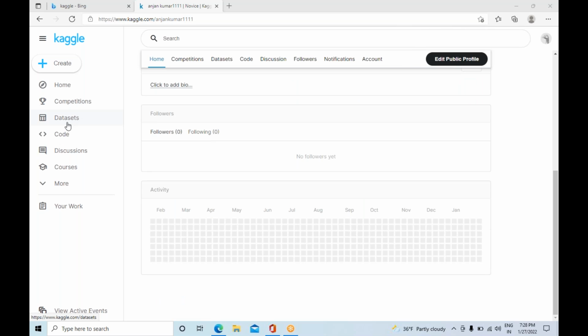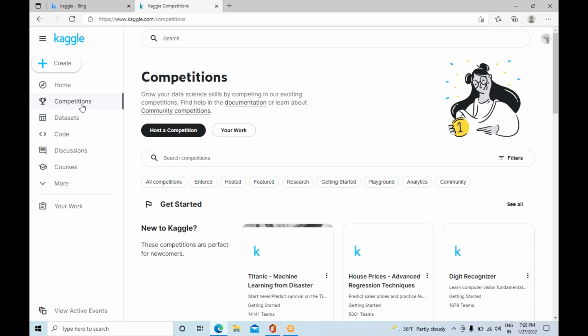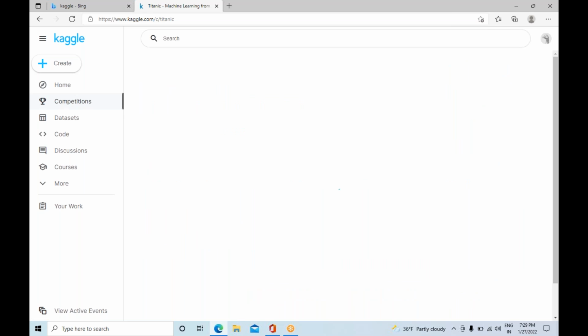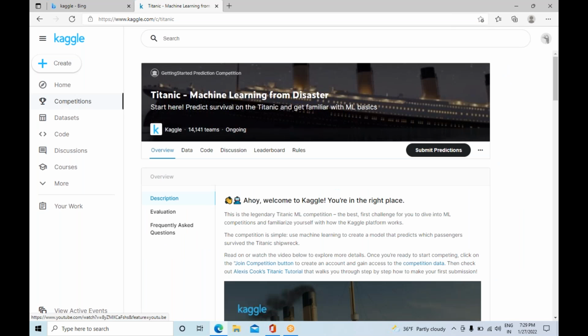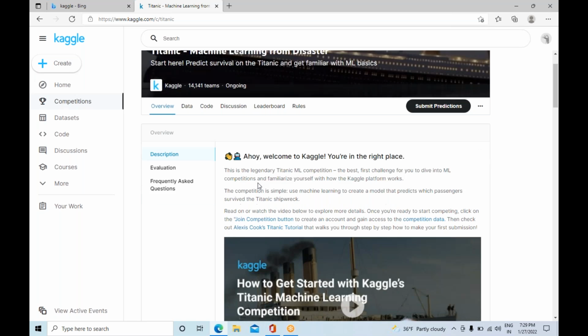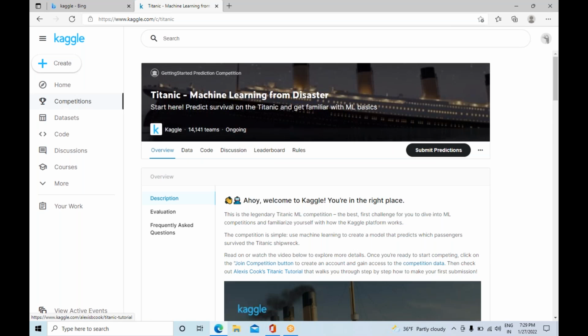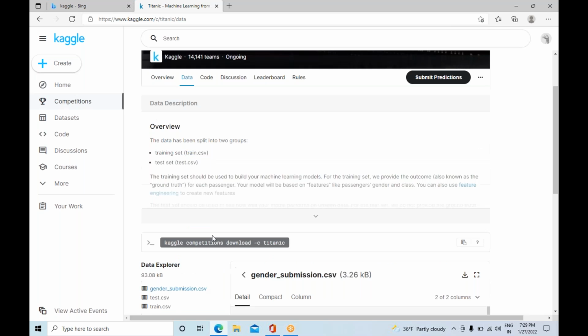So you can click on competitions. When you click on competitions, this is the Titanic machine learning data set. Let's click on this one. This is your project description, and this is your data. The data is provided in the format of CSV.